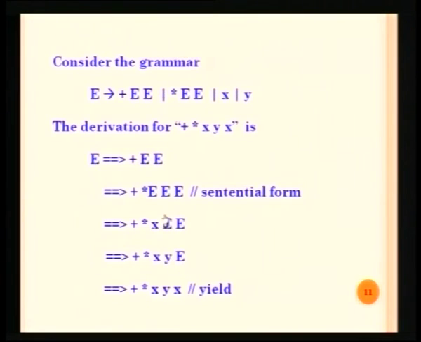So every time we must understand that only one grammar symbol must be expanded, and that may produce one or more terminals, but in this grammar we find that every time only one terminal is generated, and finally we find that all the symbols available in the string are only terminals: plus is a terminal, star, x, y and x. The final output is called the yield, or we can call it even a string available in the language, or it is going to be the content of the language generated by this grammar.